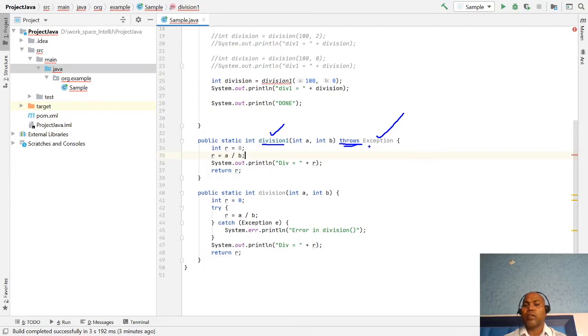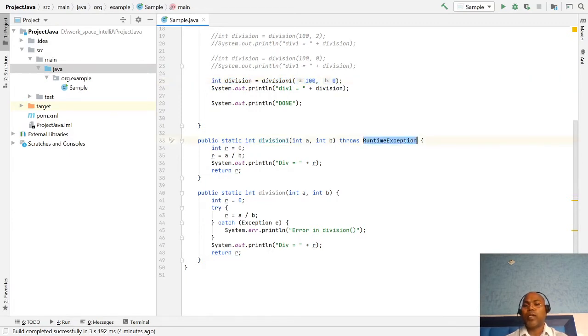If this is a checked exception, then whenever I invoke the division function in the main method, at compile time the compiler knows this method is throwing an exception, so you have to handle it. Let's change it here to RuntimeException. With a runtime exception, you notice that the compiler doesn't enforce that you have to handle the exception.